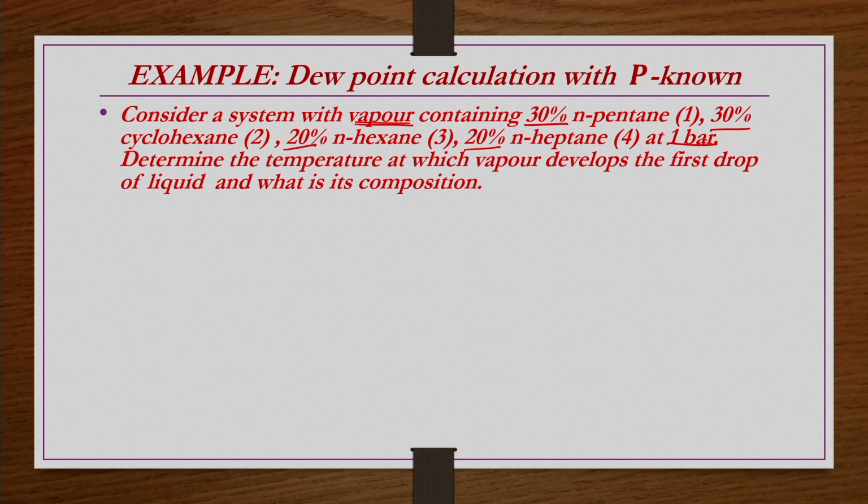In the previous problem, P and xi were given, and you found T and yi. Now here P and yi are given, and you are finding T and xi, that is the difference, same equations.